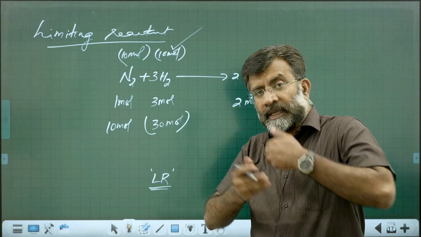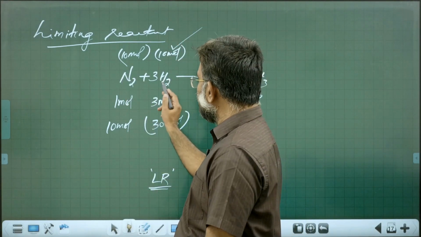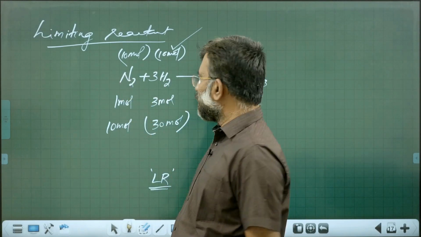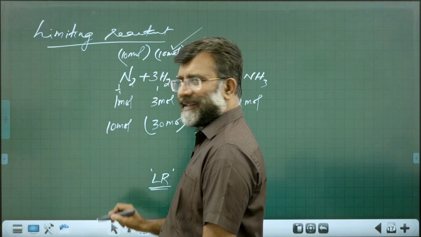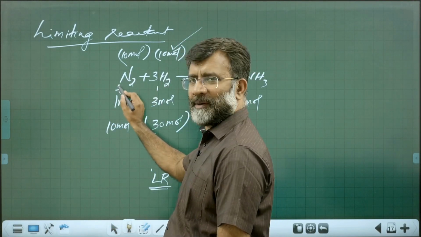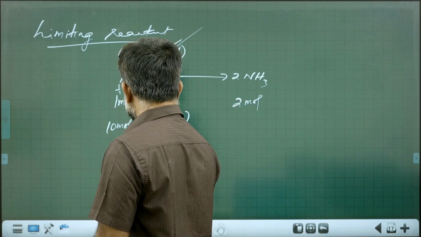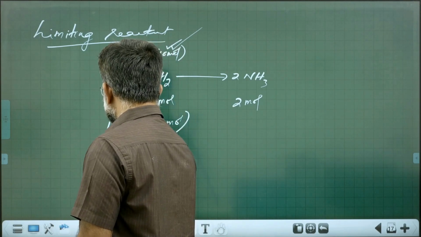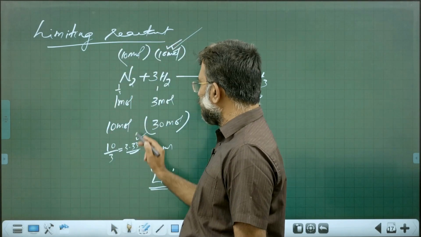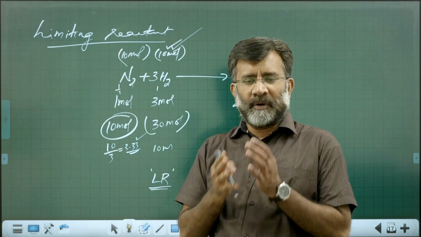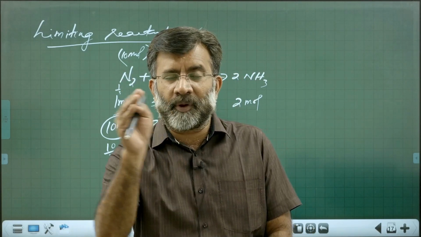Or you can think in reverse. 3 moles of hydrogen require 1 mole of nitrogen. Therefore 1 mole of hydrogen requires 1 by 3, and 10 moles of hydrogen require 10 by 3, that is 3.33 moles of nitrogen.